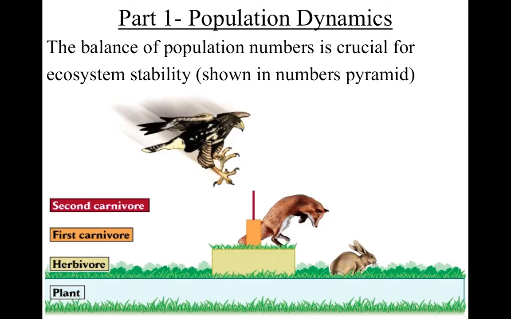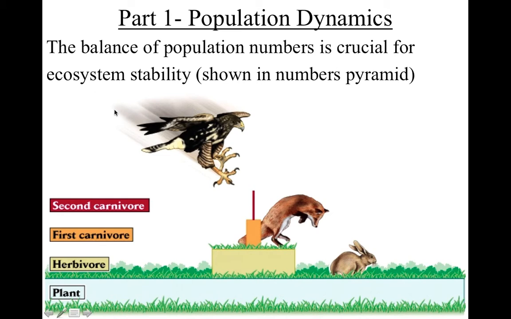Okay, so we're going to start with population dynamics, which could be interpreted as how populations fluctuate. If something's dynamic, it means it changes or fluctuates. So this is based on the balance of population numbers and how they're crucial for ecosystem stability. And that's shown in a numbers pyramid, which was part of 5.3.